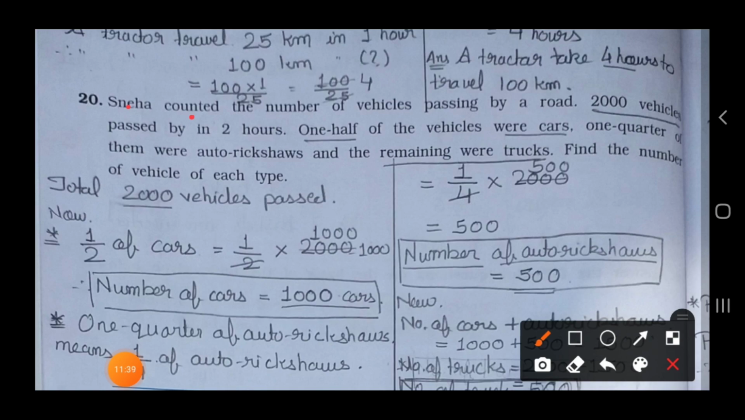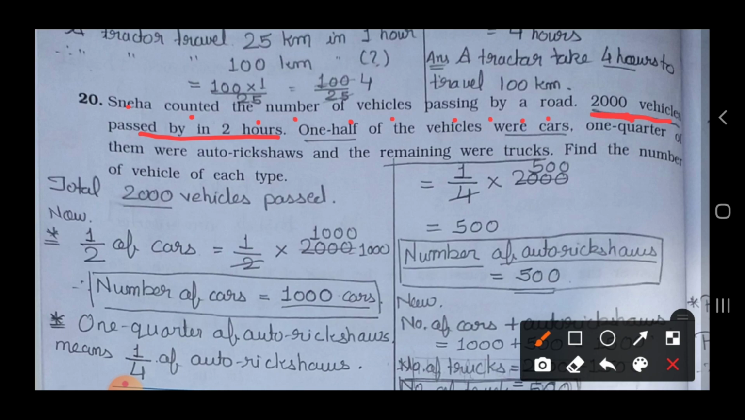Sneha counted the numbers of vehicles passing by a road. What is Sneha doing? She counted how many vehicles pass by the road. 2000 vehicles passed in 2 hours. How many vehicles passed in 2 hours? 2000 vehicles. You have to note down this 2000 vehicles.